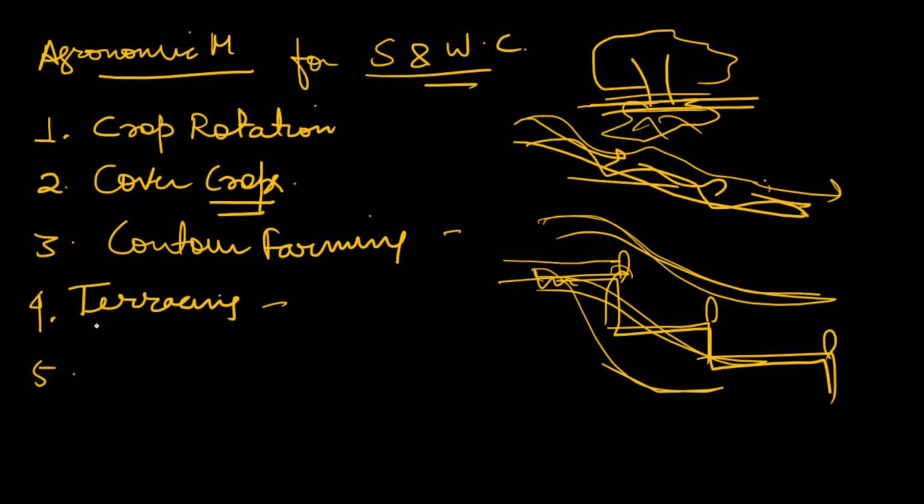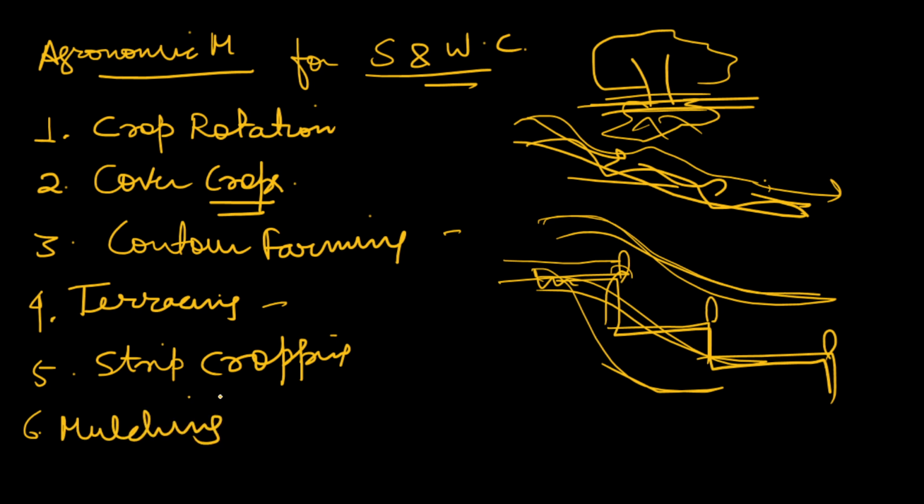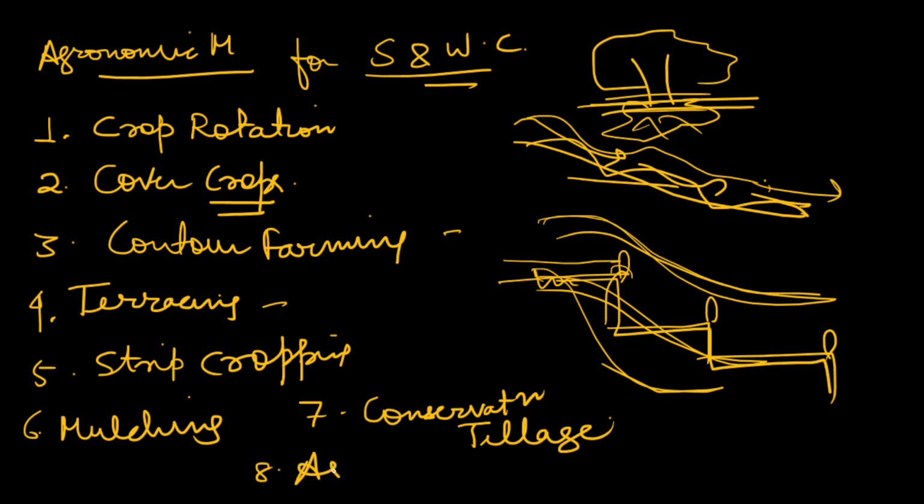We can do strip cropping, we can do mulching. We all know what mulching is. Mulching can be done to conserve both soil and moisture. Use of conservation tillage, we can use agroforestry, doing agroforestry, because we all know how trees are important for conserving both soil and water. So these are some of the common agronomic measures through which we can conserve both our soil and water. So this was the second part of the question.